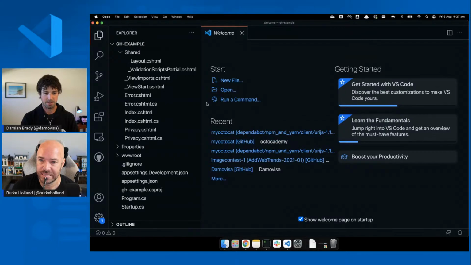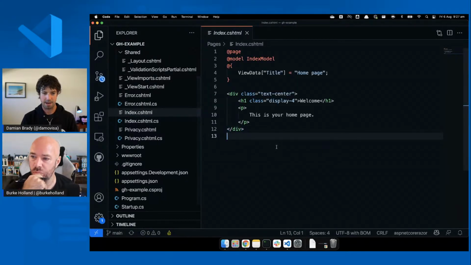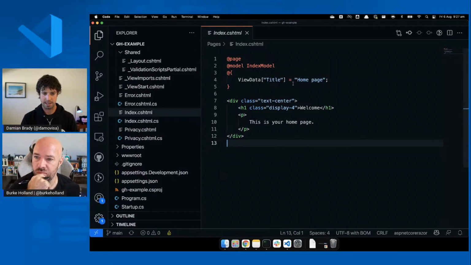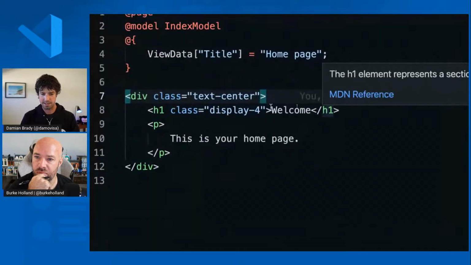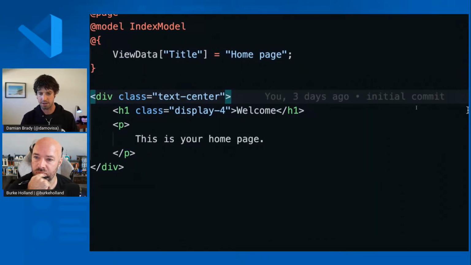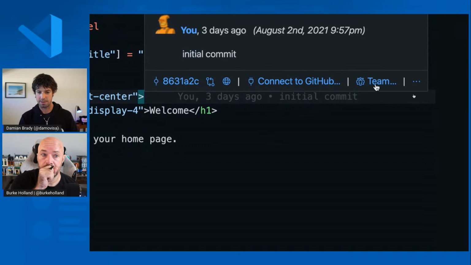So I think I just installed GitLens. And so this file now, I should get extra information here. There you go. So the last change was me 3 days ago, that initial commit. And you can connect directly to GitHub. You can look at the pull requests. You can, what else can you do?